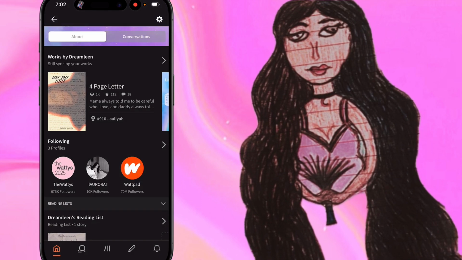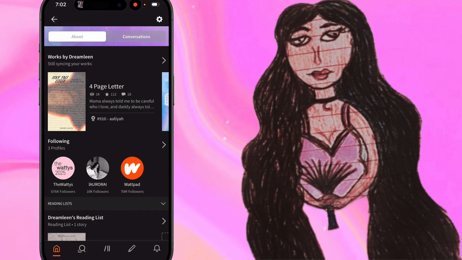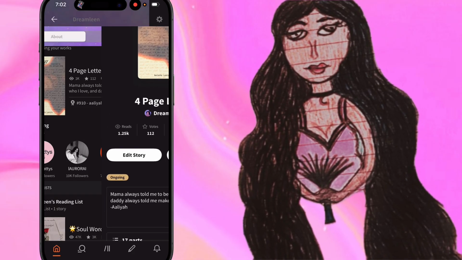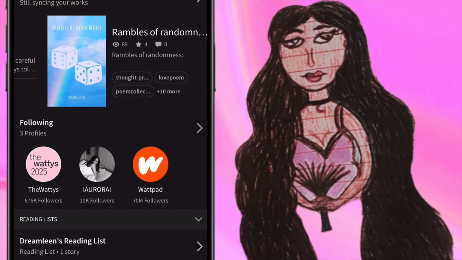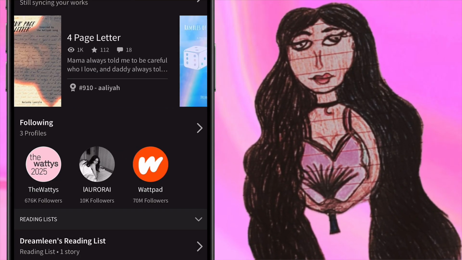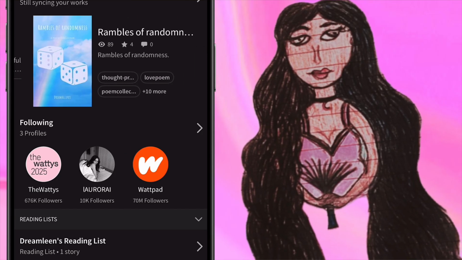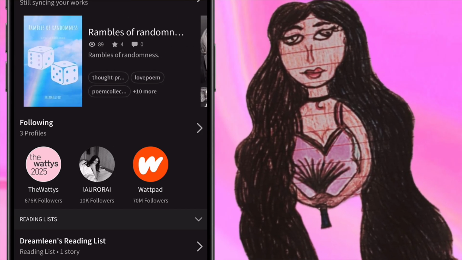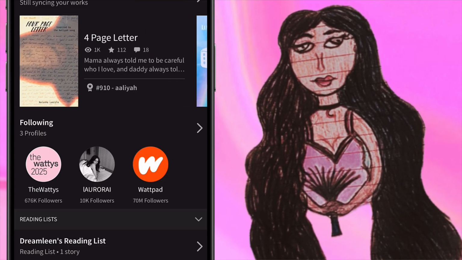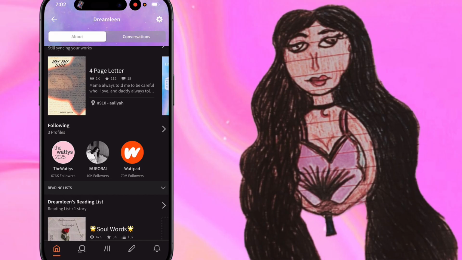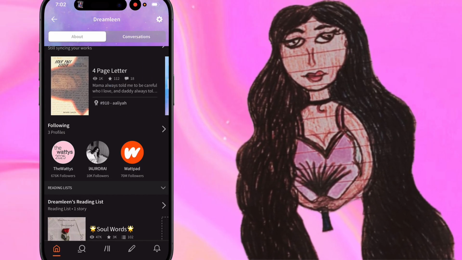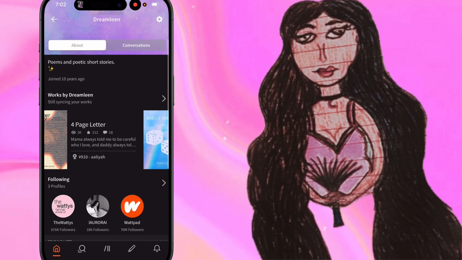Wattpad. I used to love Wattpad years and years ago. These stories that I wrote are from years ago, but they've been getting reads and stuff. So I just recently went back into the app and started to read some of my old short stories, and I haven't finished them. I have poems on here as well, and I just haven't finished any of these. When I was reading them, I was like, dang, why didn't I finish this? So I do want to go back and edit some of these and finish them finally, and maybe I'll share them on the channel, or you can just go on and read them yourself if I don't have them private.